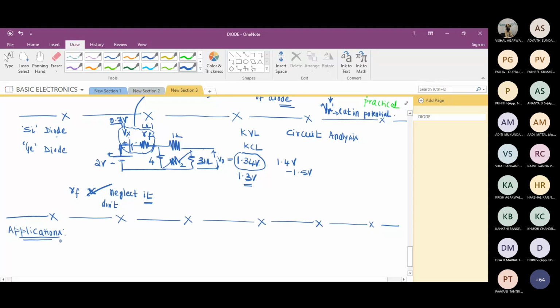Is it fine? Sir, will these problems be available in the team files as well? Yes, I'll make sure. And parallelly, I will send it to that fellow on WhatsApp.